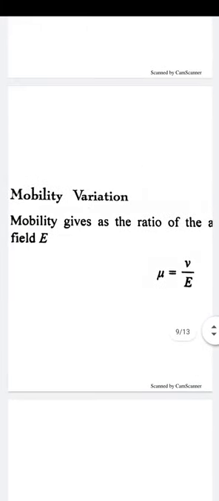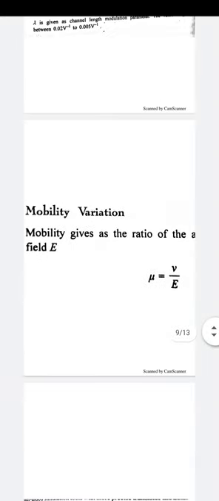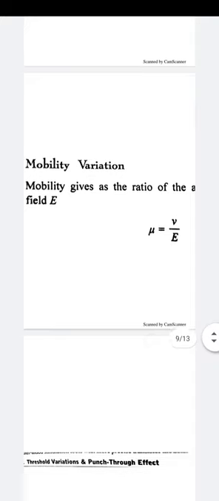So these are the two factors on which mobility depends. These are the points by which we have introduced the mobility variation according to doping concentration and temperature variation. Thank you.